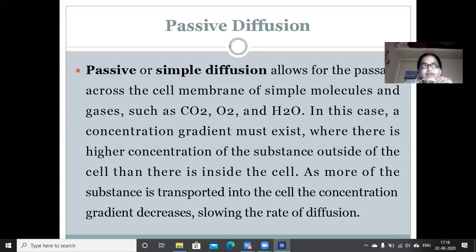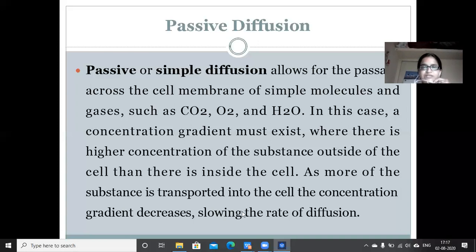So where should the concentration be higher, inside the cell or outside the cell? Definitely outside the cell. In other words, if you want to absorb carbon dioxide, the concentration of carbon dioxide must be higher outside the cell than inside the cell. When the concentration of the required molecule is more outside the cell, then passive diffusion can take place.